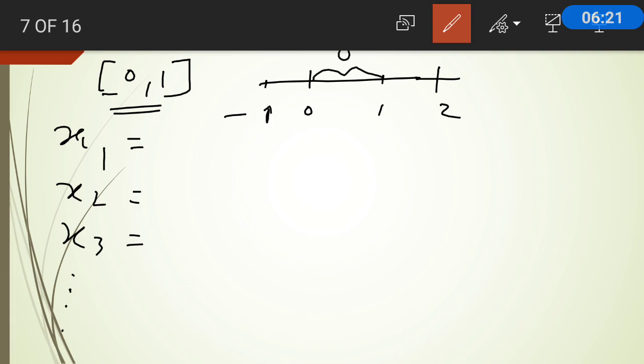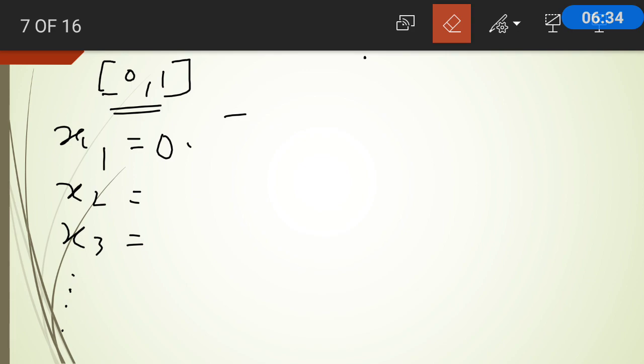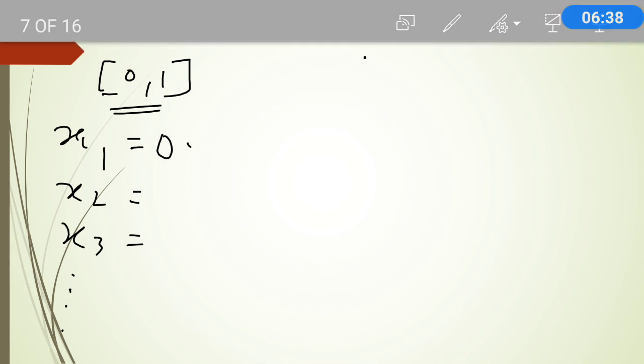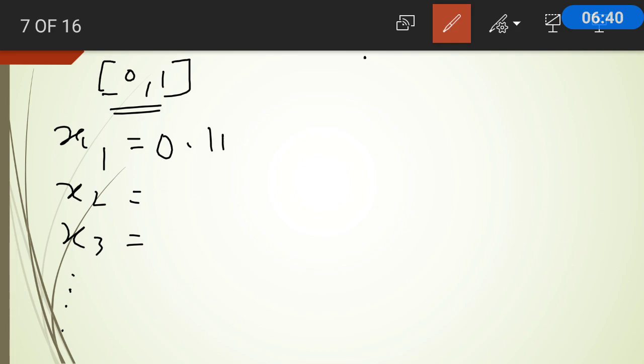The integral part will be 0. So let me take x1 to be 0.111, x2 to be 0.222, x3 to be 0.333, etc.